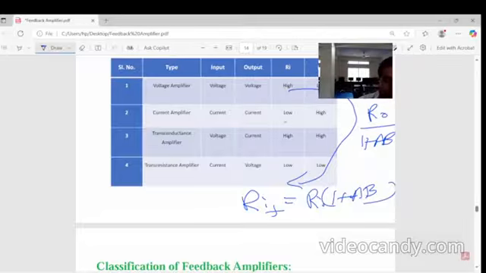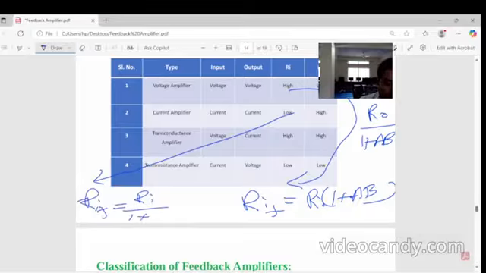How will we write this? Ri of feedback is nothing but Ri divided by 1 plus A beta. Again low.